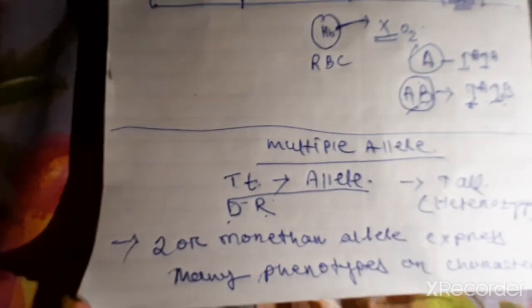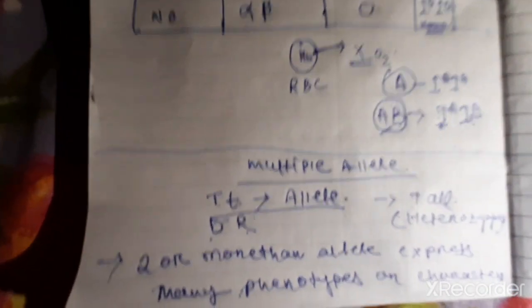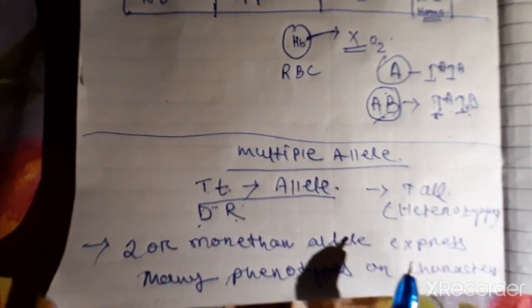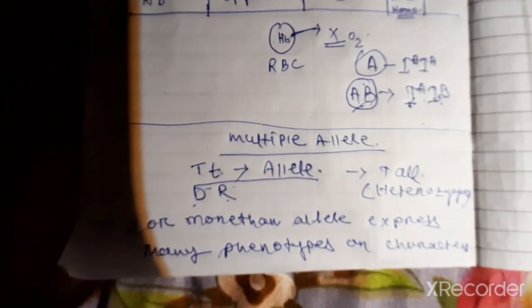That means here we have seen one or two, right? But here more than two alleles express the characters. More than two alleles express the genotypes.